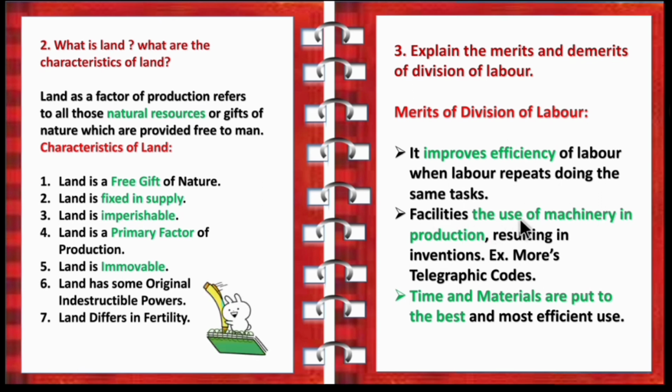Second is, facilitates the use of machinery in production, resulting in inventions. Then time and materials are put to the best and most efficient use. These are all the merits of division of labor, and the key points are improve efficiency, use of machinery, and time and materials are put to best use.